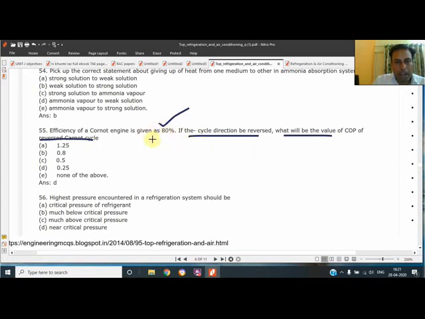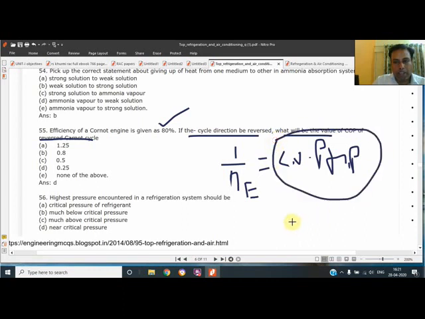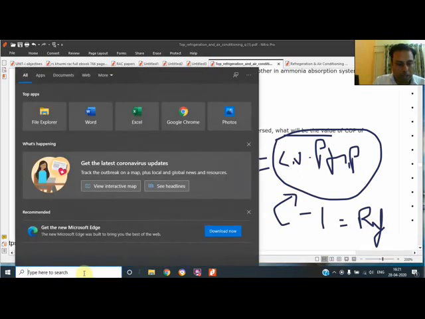We know that if we take 1 upon efficiency of heat engine, we will get the COP of heat pump. So heat pump COP we will get if we take this. And if the heat pump COP is determined, if we subtract 1 from this, we will get the refrigerator COP. So what we have to do, we have to take the reciprocal. We will start with the question.